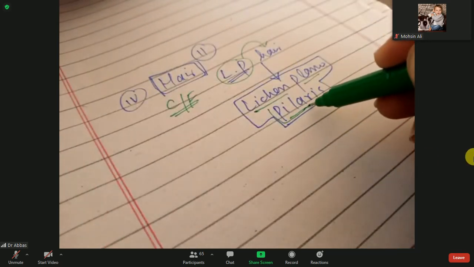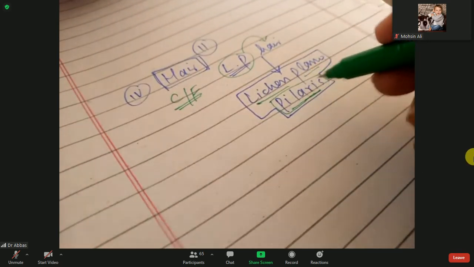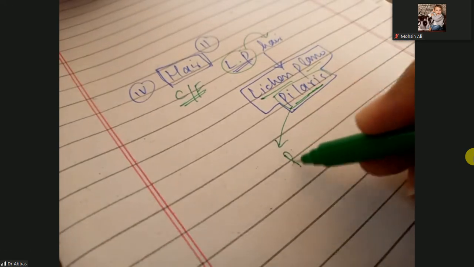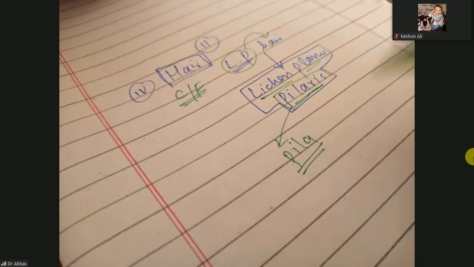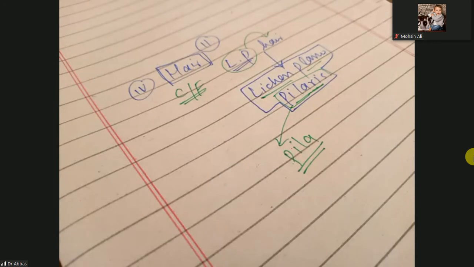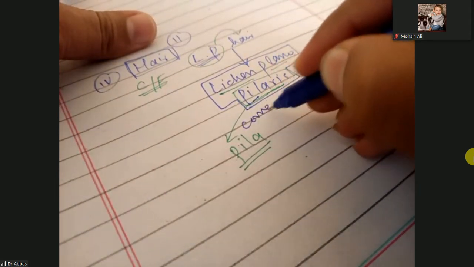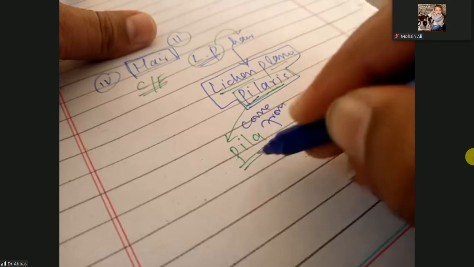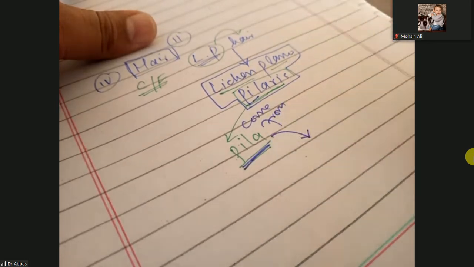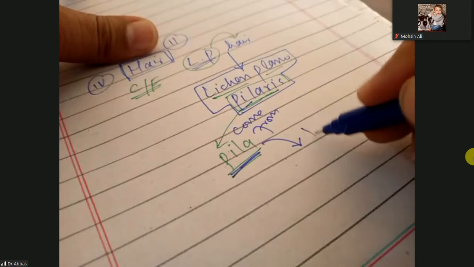Pilaris comes from pila. What is meant by pila? Pila means hair follicle.